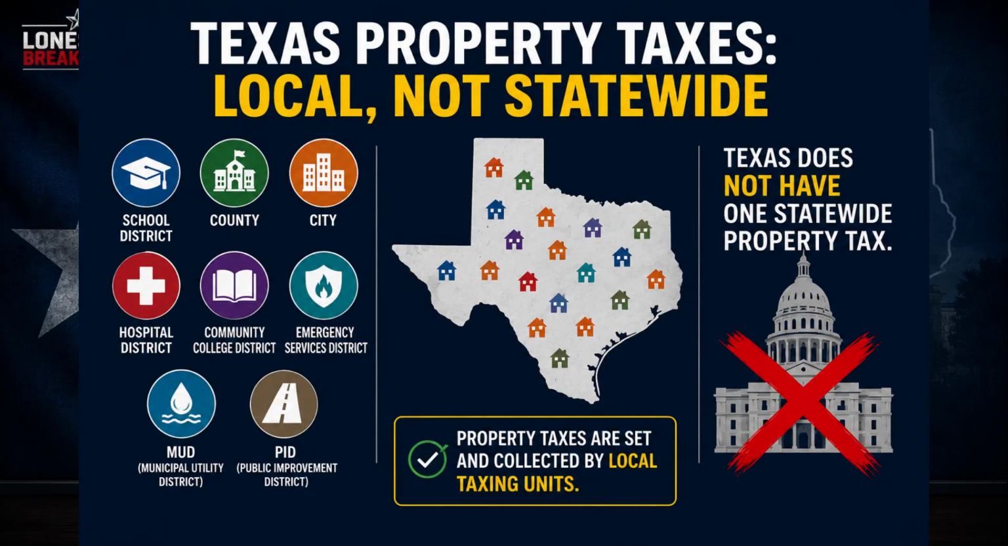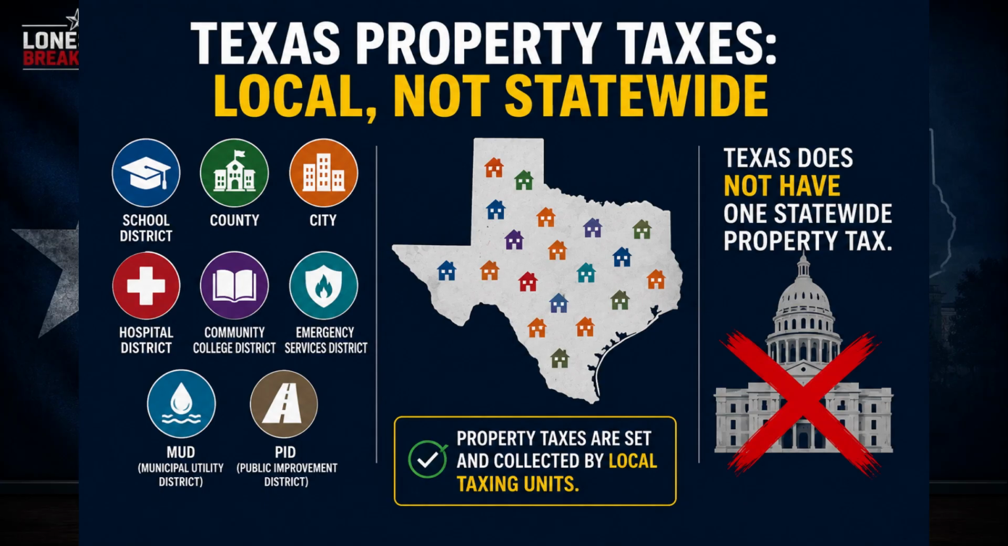First, Texas does not have a state property tax. Property taxes are imposed locally by different taxing units. Depending on where you live, your bill may include your school district, county, city, hospital district, community college district, emergency services district, or a municipal utility district, commonly called a MUD. These entities use the revenue for different purposes.